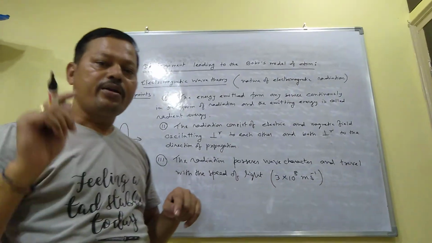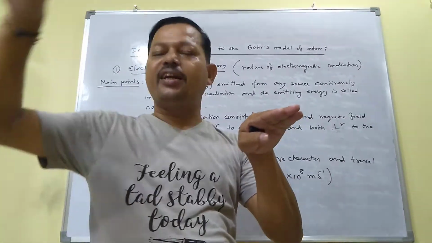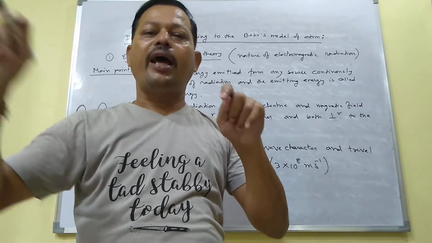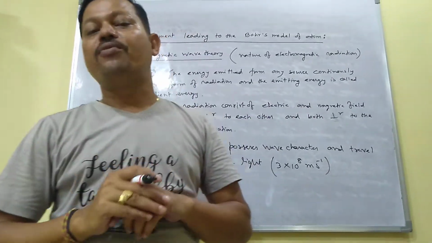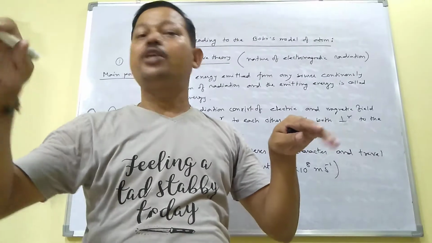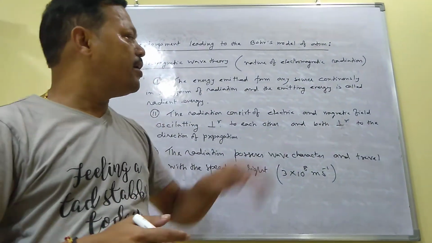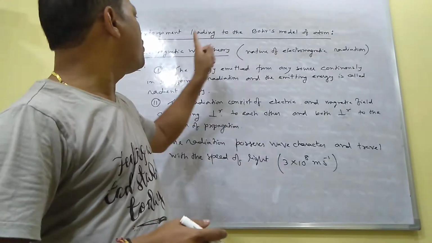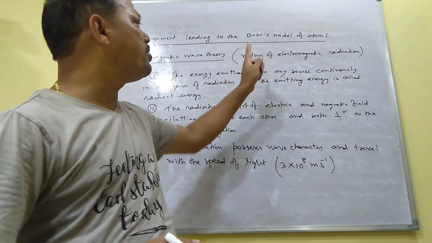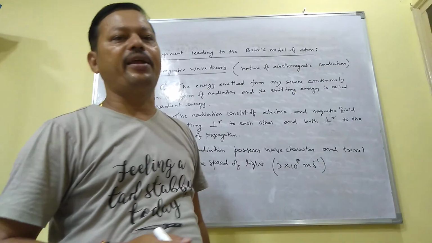Third point, the radiation always has the wave character, I mean they have the wave nature, and they travel with the speed of light, I mean their speed is equal to the speed of light, 3 into 10 to the power 8 meter per second. So these are the 3 main points of electromagnetic wave theory, which is also said to be the nature of electromagnetic radiation.